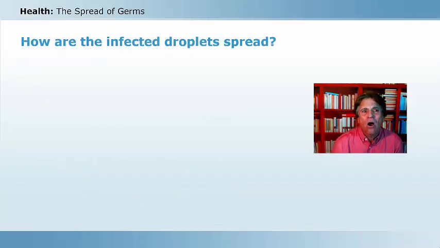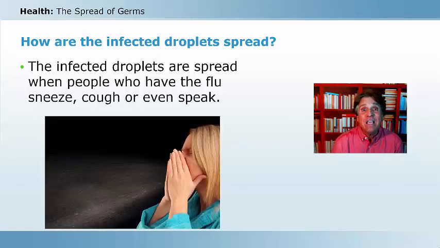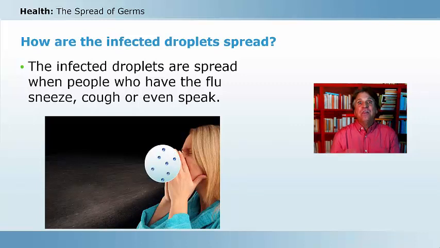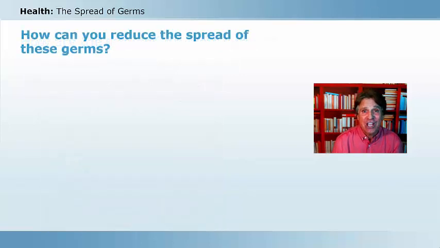Now, how are the infected droplets spread? These infected droplets are spread when people who have the flu, people who are infected with this germ, sneeze, cough, or even speak. And when they do that, they release these droplets that travel in the air, and you can inhale them, or if the droplets fall on a surface, you can touch that surface and transfer those droplets to yourself.